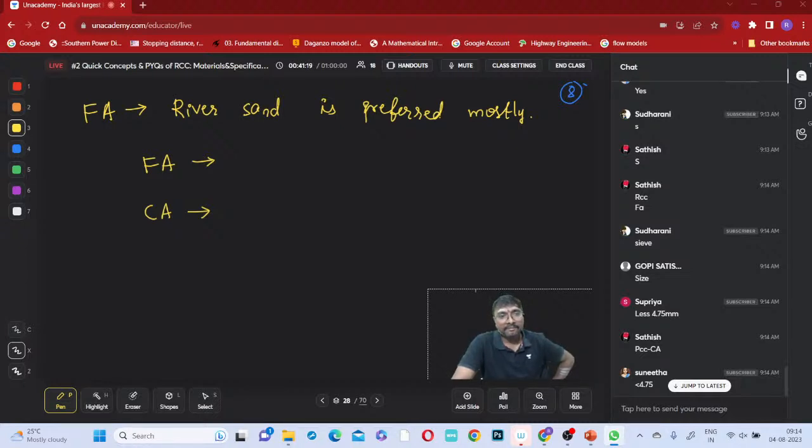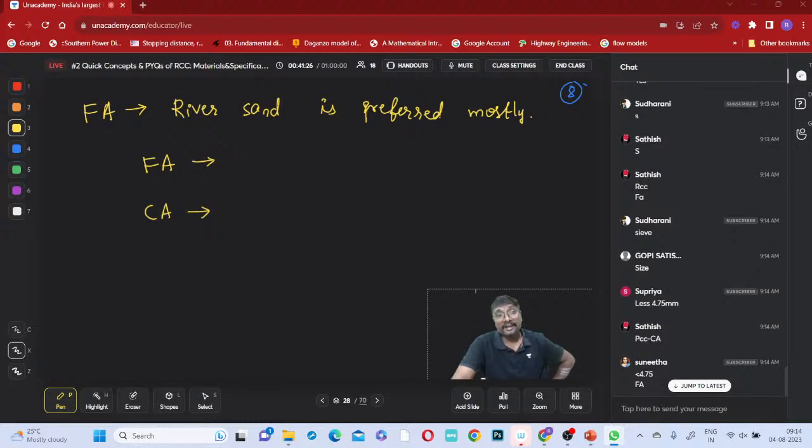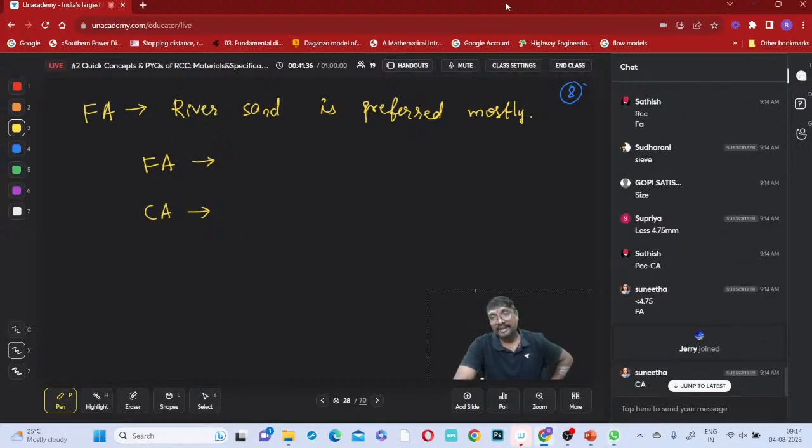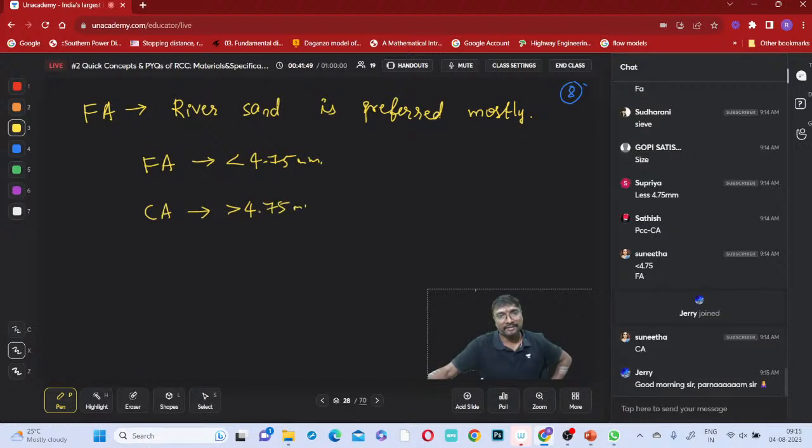Greater than 4.75 millimeter is called coarse aggregate. If it is lesser than 4.75 millimeter, it is fine aggregate.